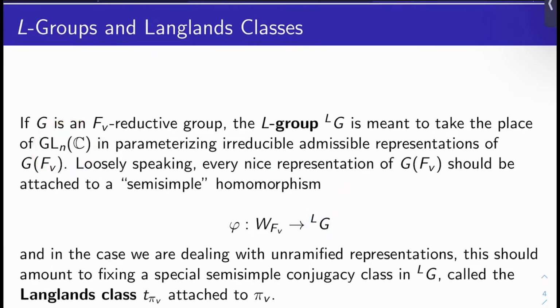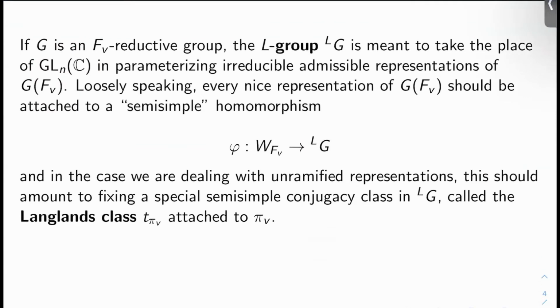Okay. In the case we're dealing with so-called unramified representations, which we'll define in a moment, what should this amount to based on the discussion we just had? It should amount to fixing a special semi-simple conjugacy class in LG. And what should we call that? Well, we should probably call it the Langlands class or the Langlands parameter or something, and we should probably notate it T sub pi sub v. And we should think of it as canonically attached to pi sub v. This is exactly what we did when we were specializing to the GLN case, right?